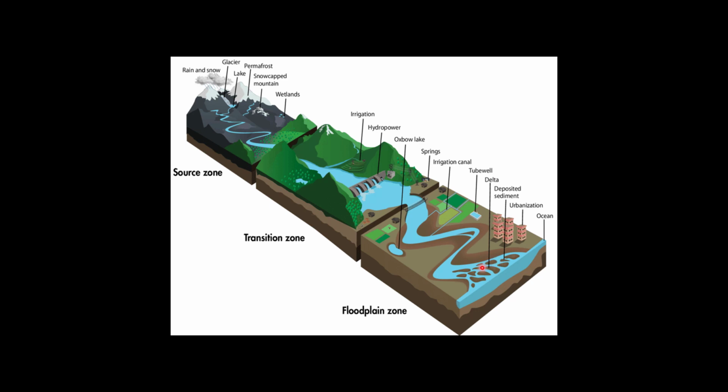They form the delta when the river gets distributed, or there are many distributaries which are coming out from the main river channel before they discharge all their water into the ocean or seas.